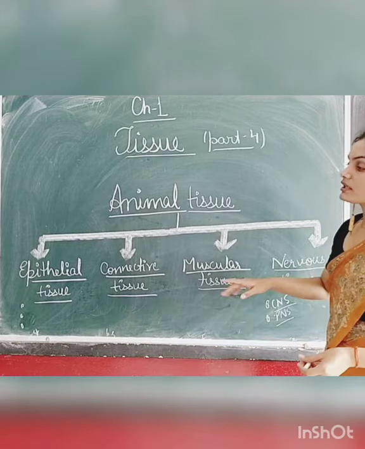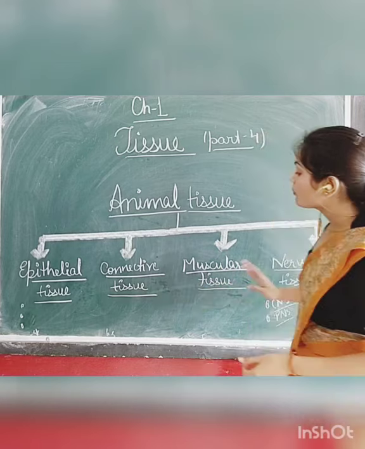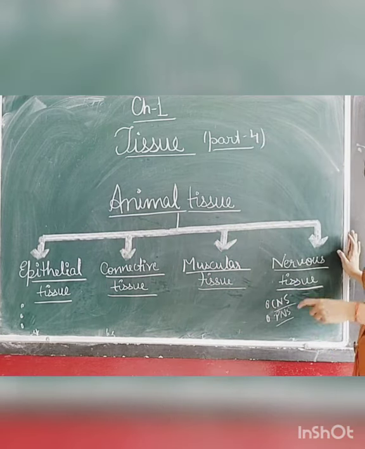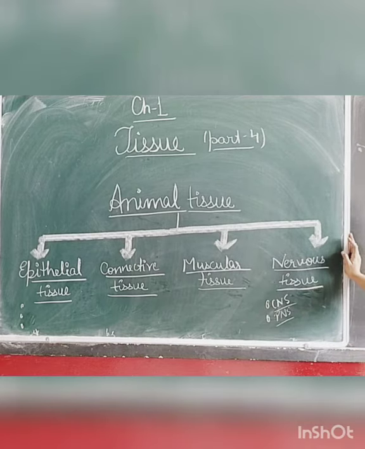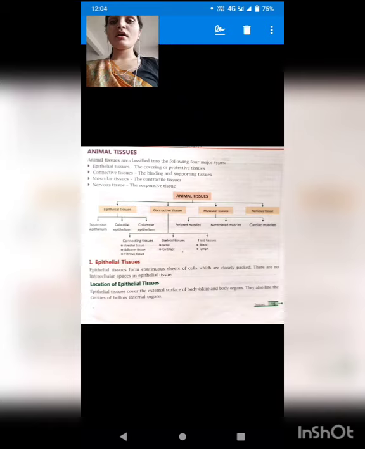Now we will study all the 4 parts of animal tissue from our book. So students, open your book. Now on your screen you are able to see the diagram, the flow chart which I had drawn on the board, that is the division of animal tissue. First one is epithelial, then connective, then muscular, and then nervous.